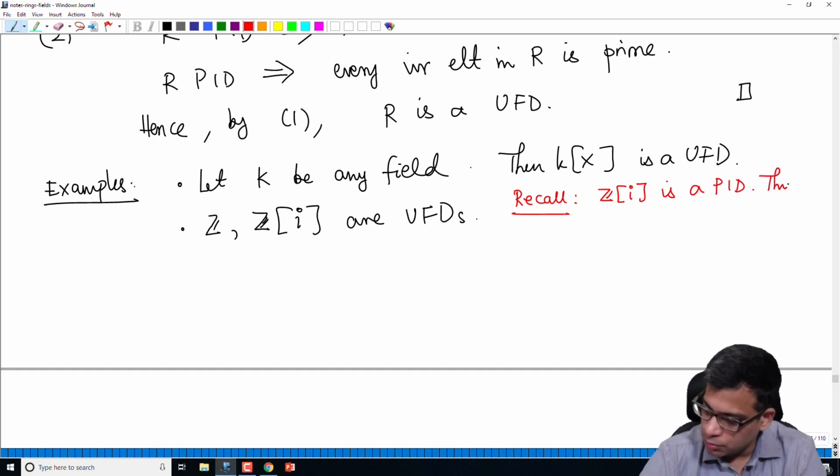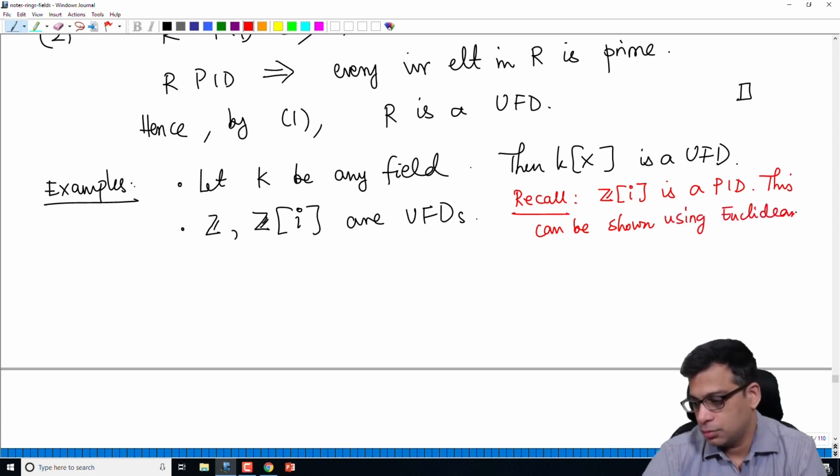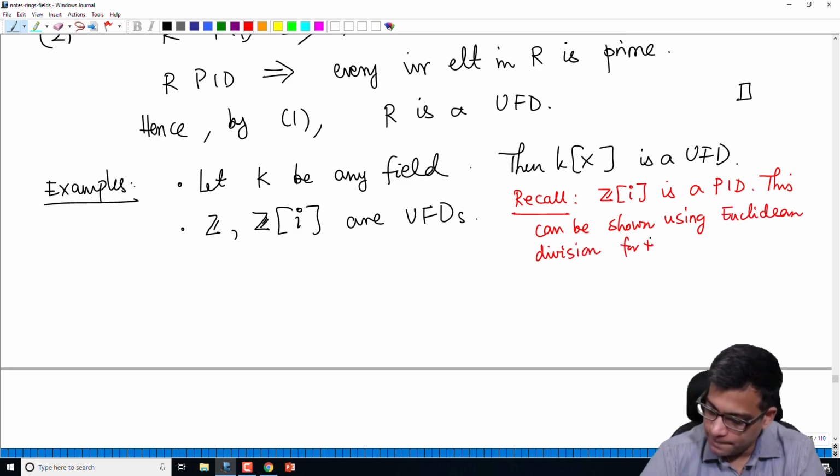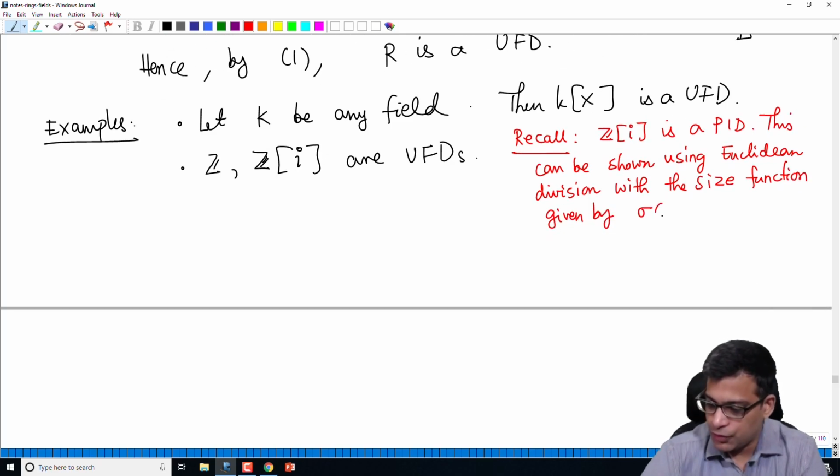This can be shown using Euclidean division for the Gaussian integers with the size function given by the size of a plus ib.